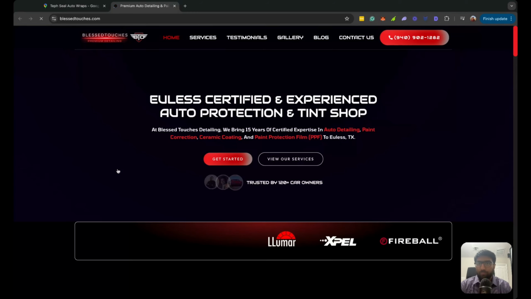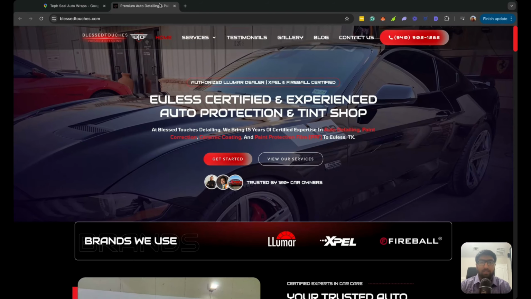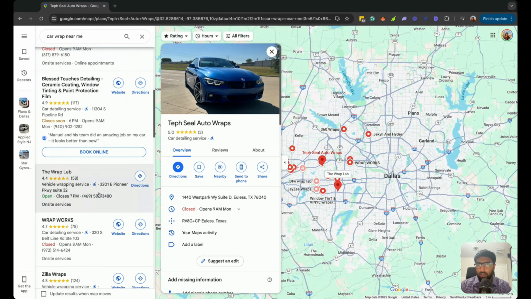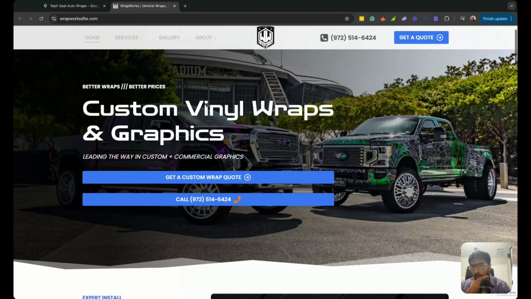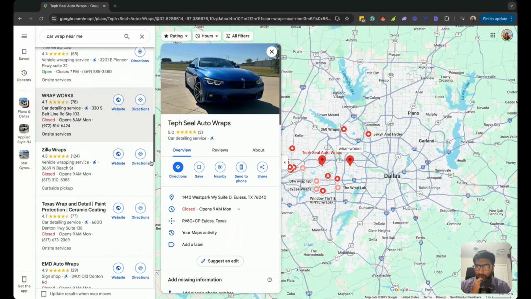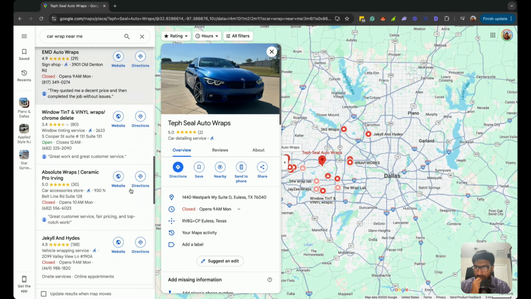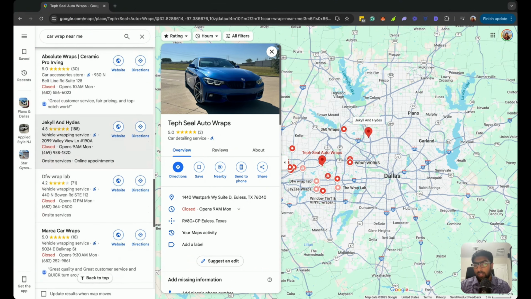Let's see. Blessed Touches again. Oh, okay. They have some nice animations. Good colors, good theme. Wrap Works. Let's look at this. Okay, not bad, not bad. No, this is good. This is good as well. So we're looking for something really bad. Well, not bad, but something that could use our help.